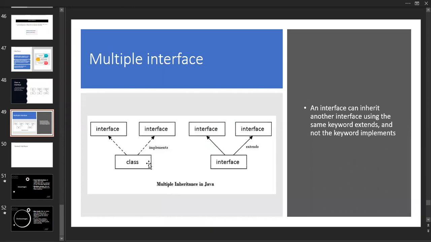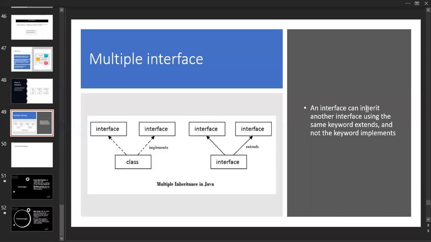See this one. A class can implement an interface, but a class does not extend a class and implement at the same time, both of them. And the interface can have the properties of two interfaces also. Don't get confused, these are all simple things.